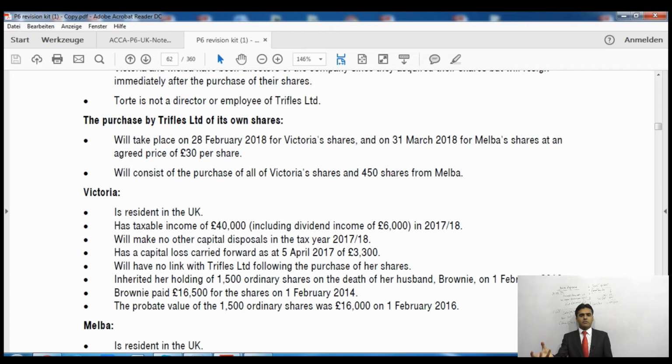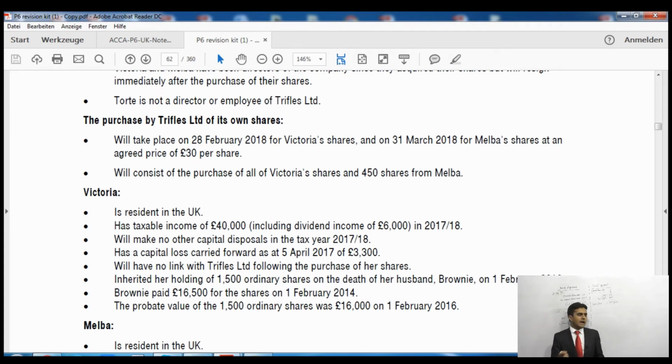When the company buys the shares from the shareholder, its share capital is reduced. The share capital was 10,000 shares before buying from Victoria. Victoria's shares were 1500 shares, so 10,000 minus 1500 is 8500 shares. After buying Victoria's shares, the company's share capital is 8500 shares.